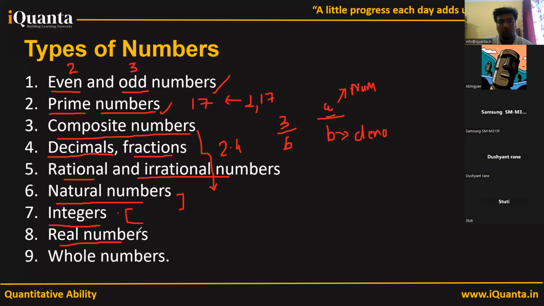Real numbers. What are real numbers? Real number is a big term. Real numbers are all the numbers in the world, except imaginary numbers. There is something called imaginary numbers as well, but that is not relevant for CUT. Students who are here for CUT, imaginary numbers will not be asked. Last, we have whole numbers.